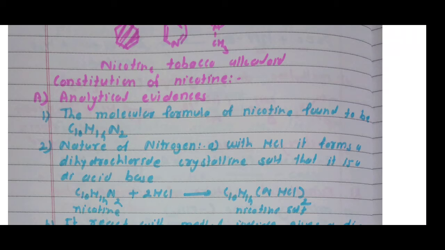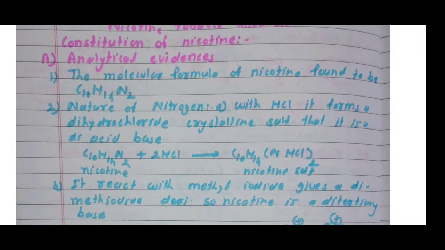Then the second point, nature of the nitrogen atom. There are three methods for determination of the nature of nitrogen in nicotine. First, with HCl, it forms a crystalline salt. The name of this salt is nicotine dihydrochloride. Formation of nicotine dihydrochloride indicates that it is a diacid base. I am showing the reaction. Nicotine, C10H14N2, plus twice HCl, gives C10H14N2 2HCl, that is the nicotine salt.